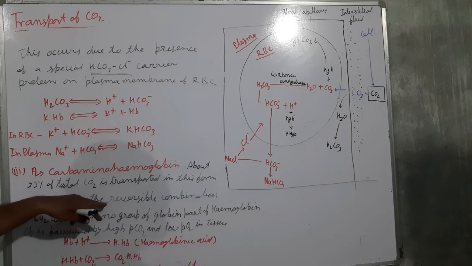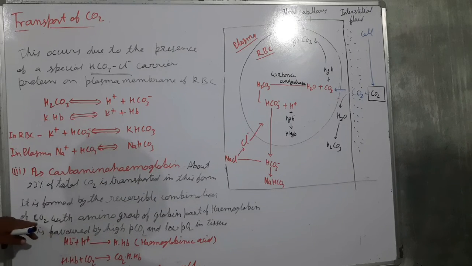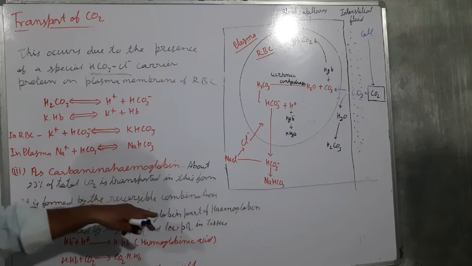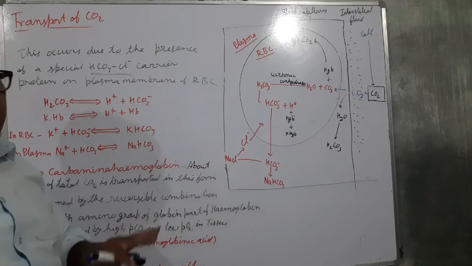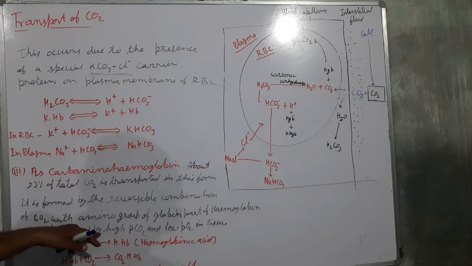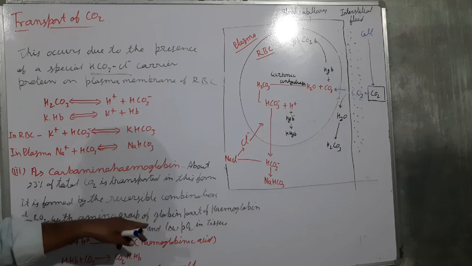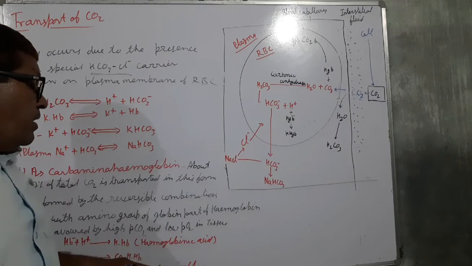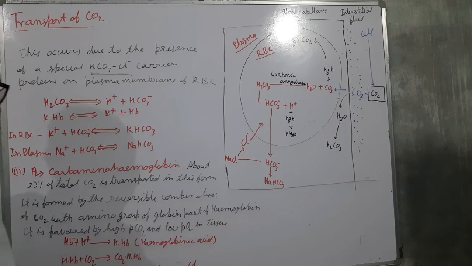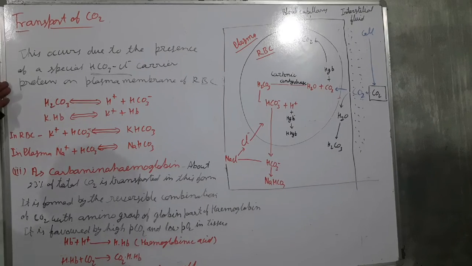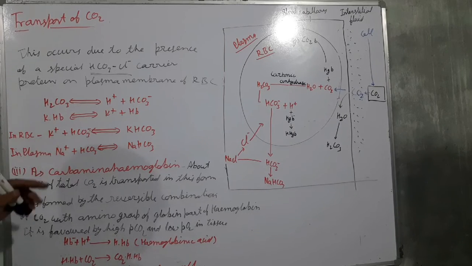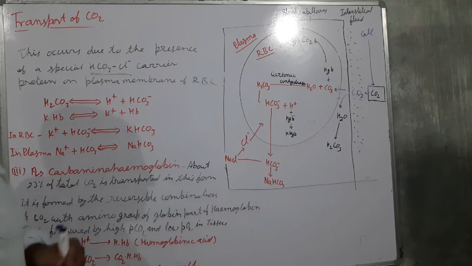It is formed by the reversible combination of carbon dioxide with the amino group of the globin part of the hemoglobin. It is favored by the high partial pressure of carbon dioxide and low partial pressure of oxygen in the tissue. And this is the equation by which carbaminohemoglobin is formed.